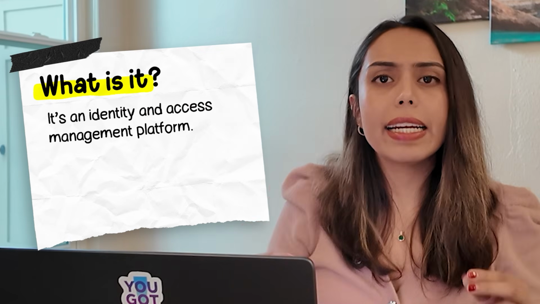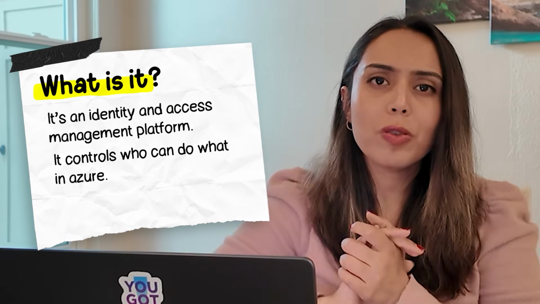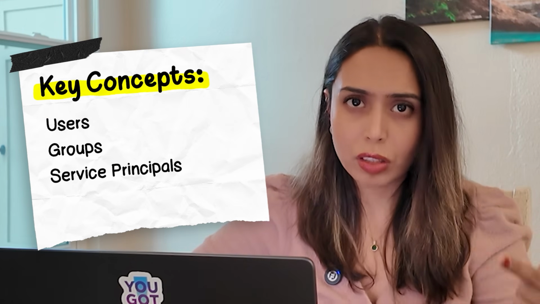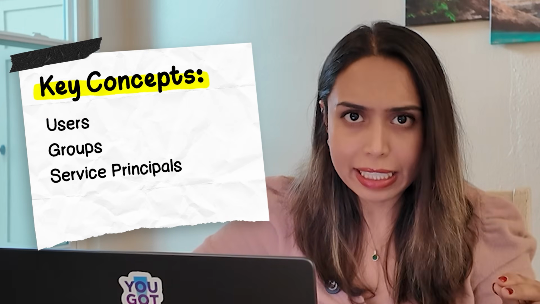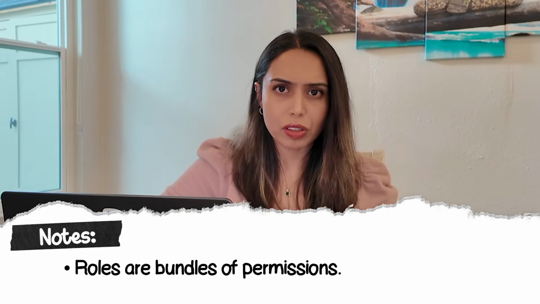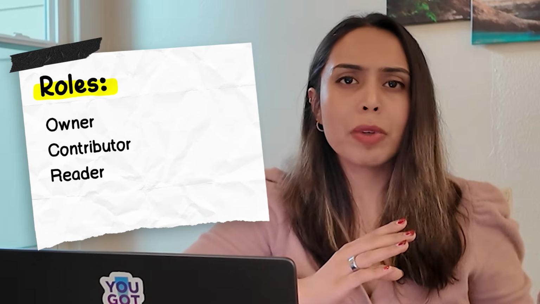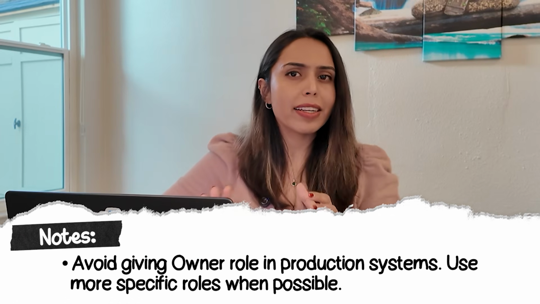Now what is it? It's an identity and access management platform. It controls who can do what in Azure. Now 3 concepts you need to know within this: users, groups, service principals. They are your identities. Roles are bundles of permissions and you assign roles to identities. For roles, you have some built-in ones like owner, contributor, reader. Owner is like the admin role, so it's the most powerful one. Don't try to assign it in production systems.